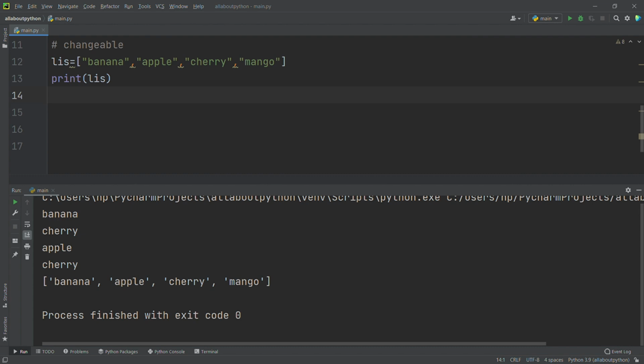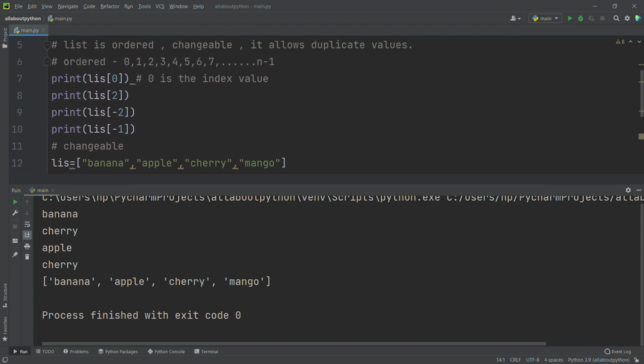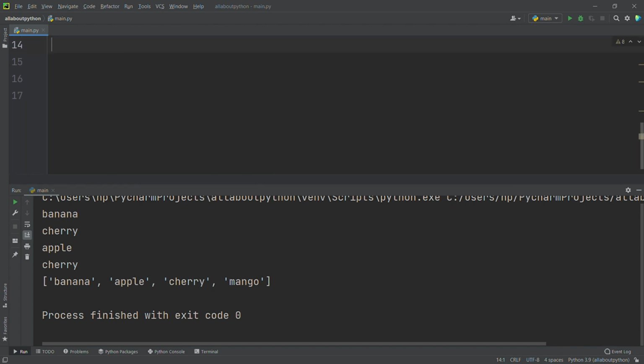Now what's the other thing here? We can have as many duplicate values as we want. So I will copy it and paste this.